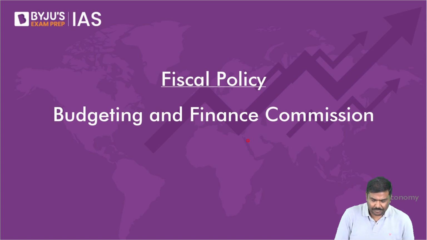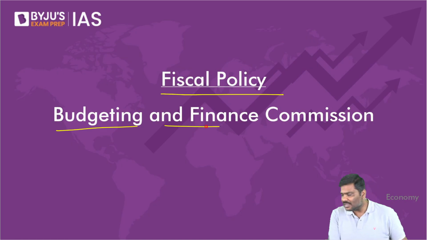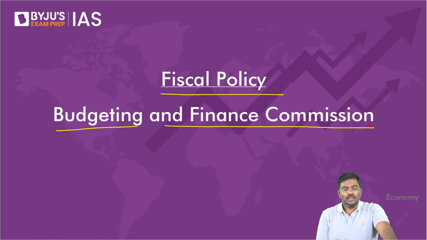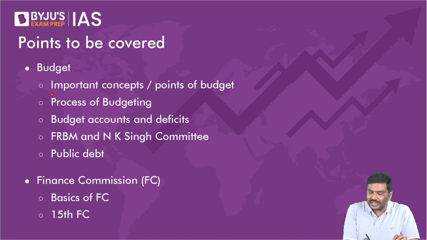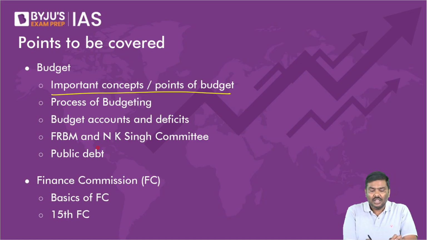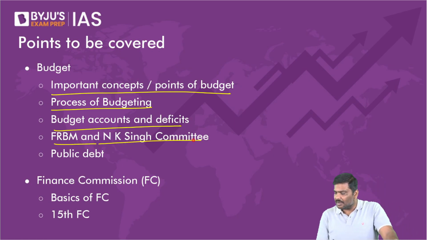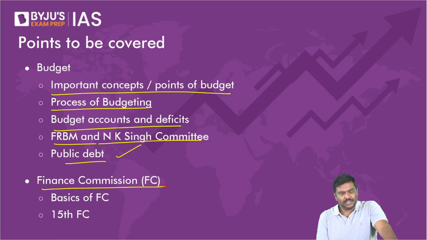Now let me go to the next one. Concept of fiscal policy, where I'm going to discuss budget as well as finance commission. In this chapter, we are going to discuss certain important points regarding budget, what is the process of budgeting, what are the accounts in the budget, FRBM and NK Singh Committee, public debt as a concept, Finance Commission, the 15th Finance Commission, and what are the recommendations?